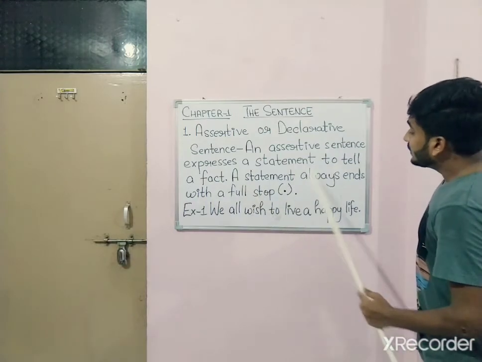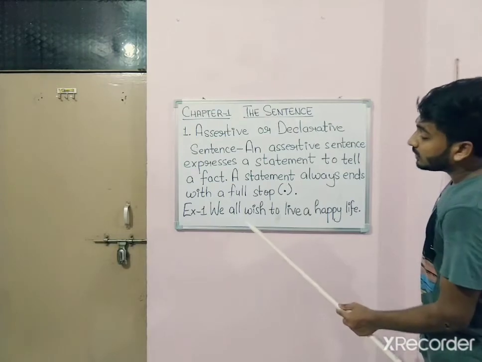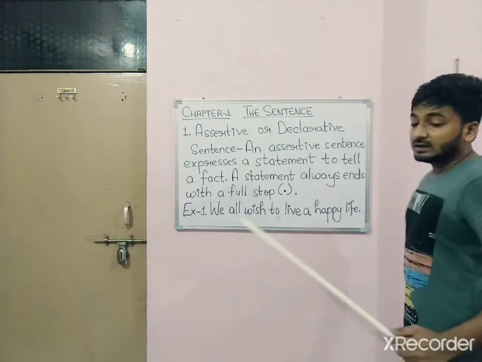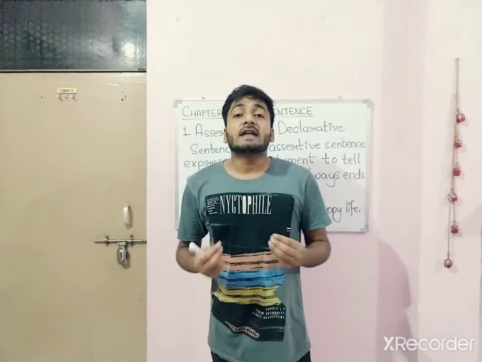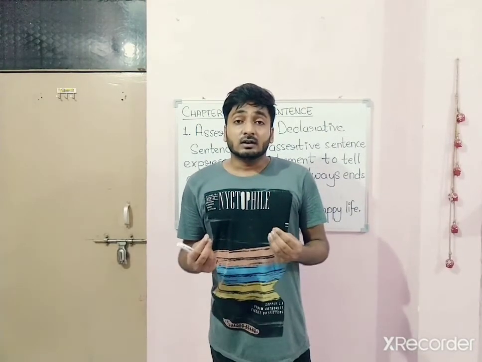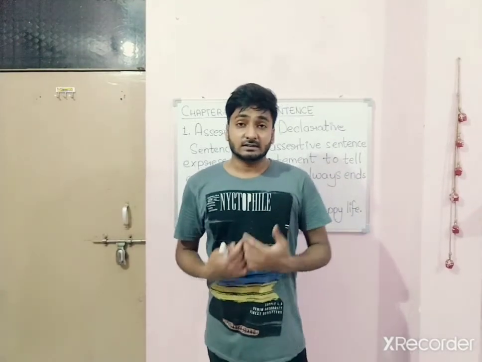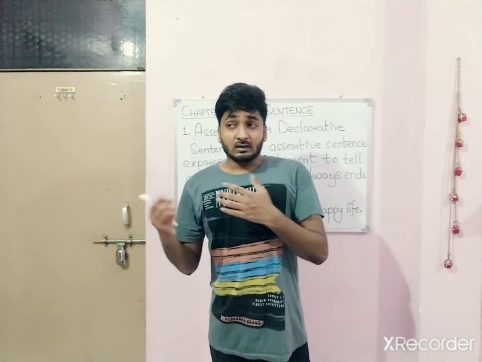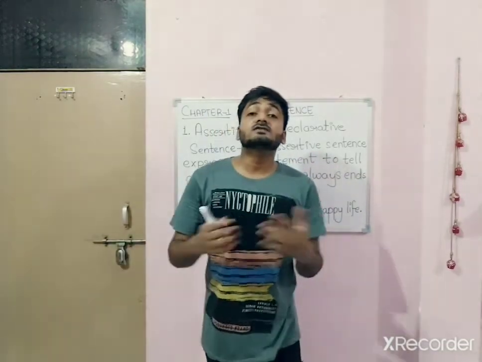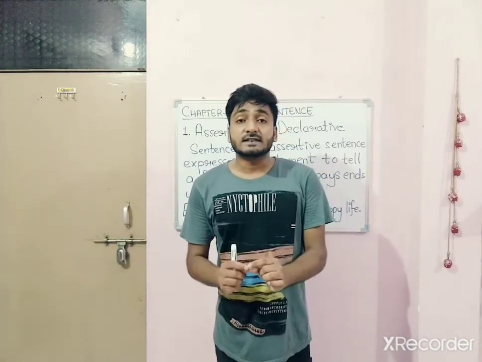A statement always ends with a full stop. For example, we all wish to live a happy life. Or in a simple way, we can say that a simple statement to tell something is called an assertive or a declarative sentence. For more examples, we can say he has come, the moon has risen. I called him, he is not going to school today. These all are the examples of assertive sentences.